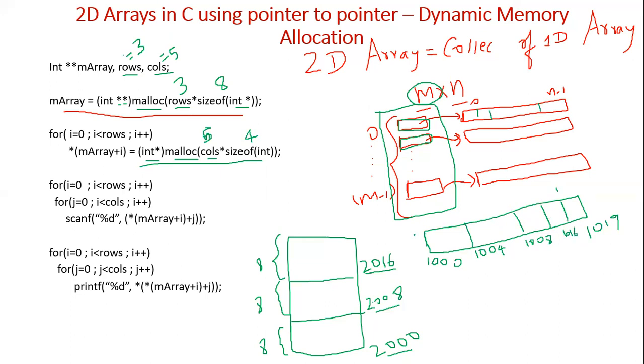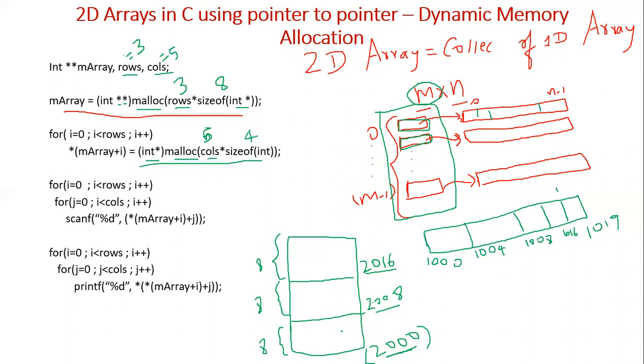This is a one dimensional array, but the starting address is still not stored. It should be stored here, in the location 2000. So how will you get this starting address and how can we store it?